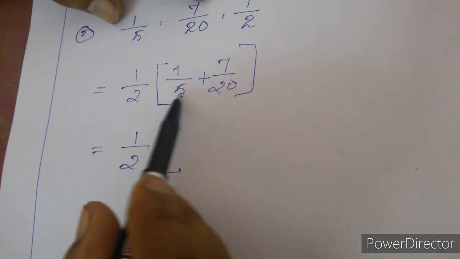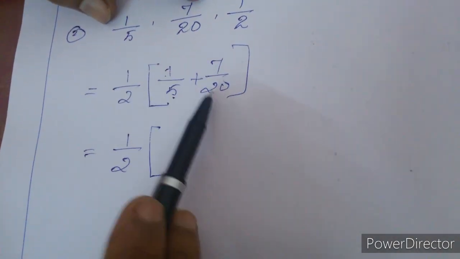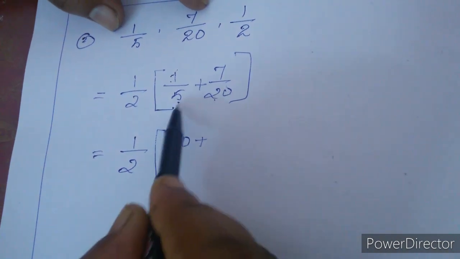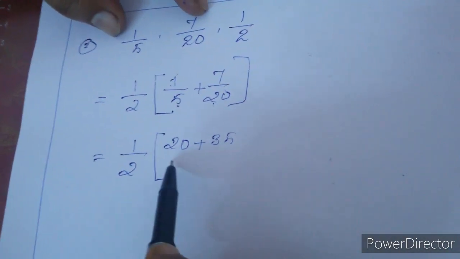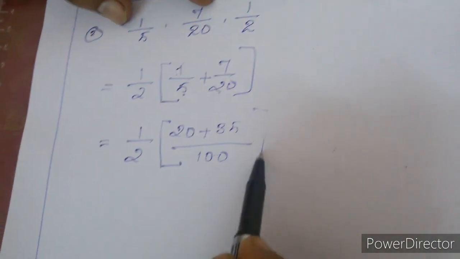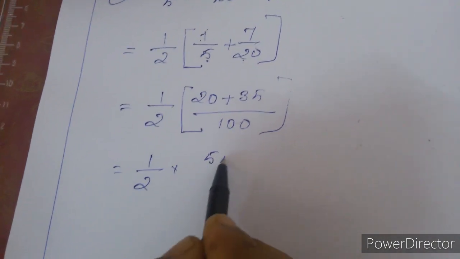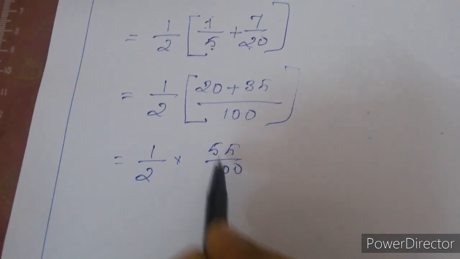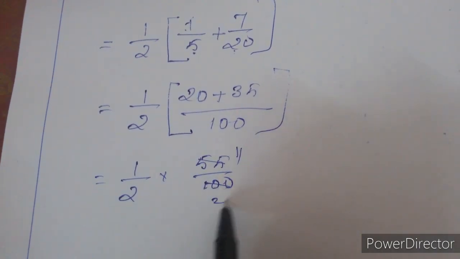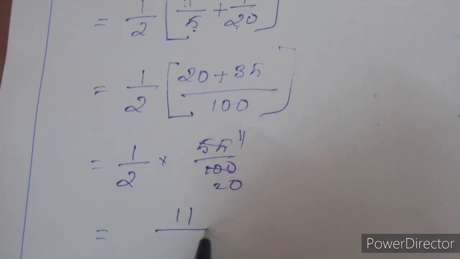Either we find the LCM or do the cross multiplication; we can do it either way. Cross multiplying, 1 into 20 plus 7 into 5 is 55, over 5 into 20, which is 100. That is equal to 1/2 into 55/100. We can cancel 55 and 100 by 5, giving 11/20. Therefore the answer is 1 into 11, 11/40.